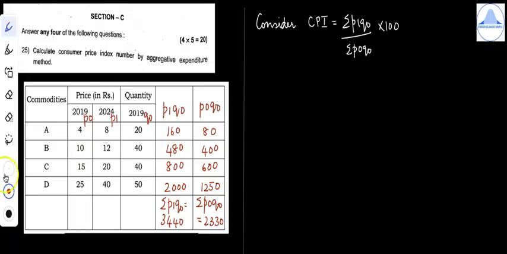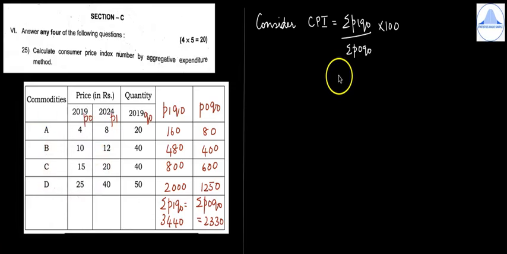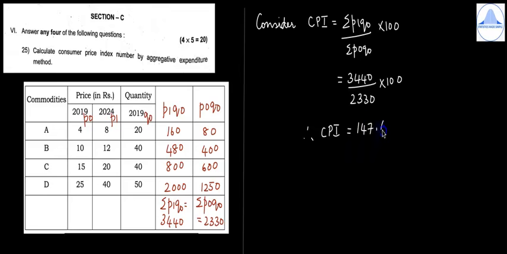Now let us substitute these totals in the formula. You will get 3440 divided by 2330 into 100. Therefore CPI is equal to 147.64.